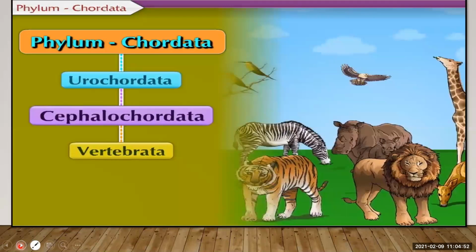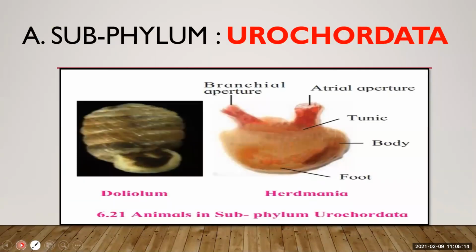So these are the characteristics of phylum Chordata. Now we'll go for the subdivisions. Phylum Chordata is subdivided into subphylum Urochordata, Cephalochordata and Vertebrata. We will talk about the Urochordata. Now see, subphylum Urochordata. These are the examples of subphylum Urochordata, Herdmania and Doliolum.